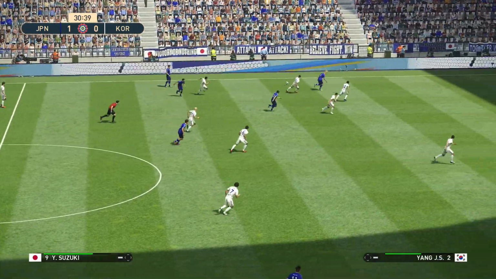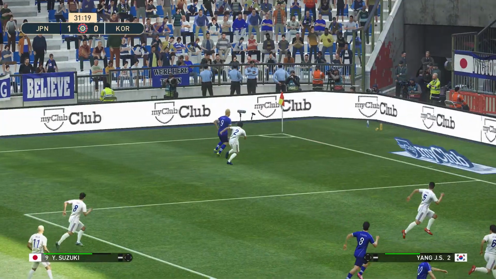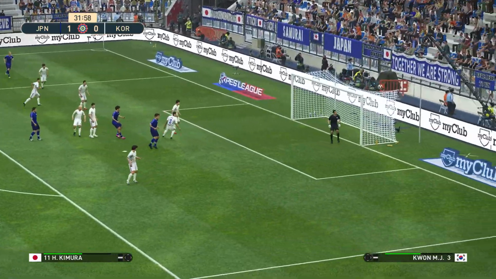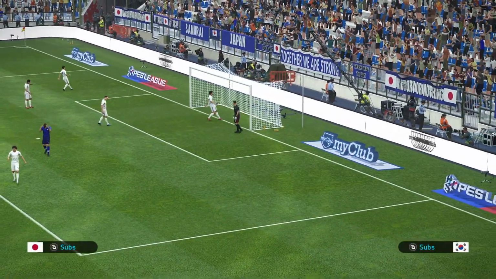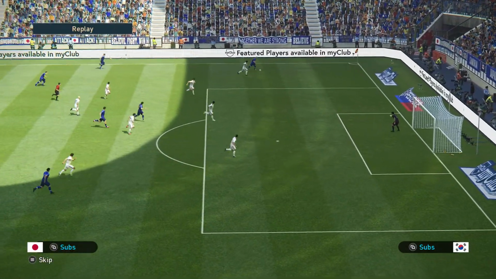Here's Yoshida. Plays it up to Suzuki. Team captain and the goal scorer. Plays it back to Yoshida. Gets the cross in. The header from Kimura. And it goes wide. Japan looking dangerous once more.